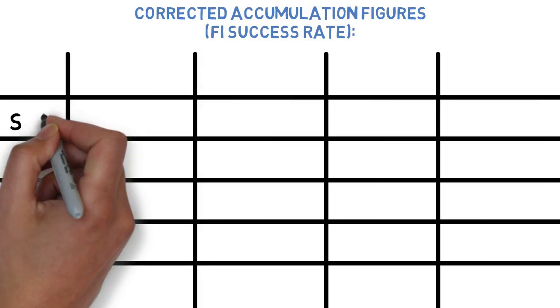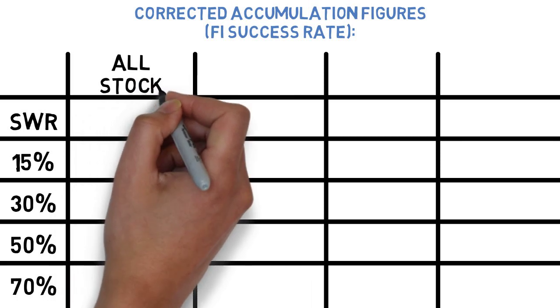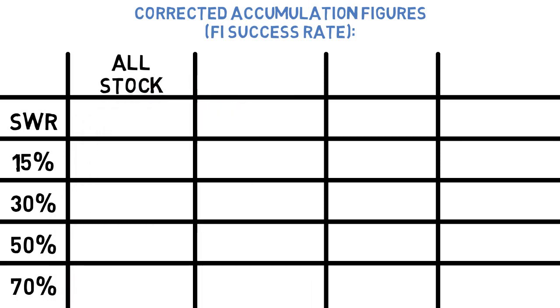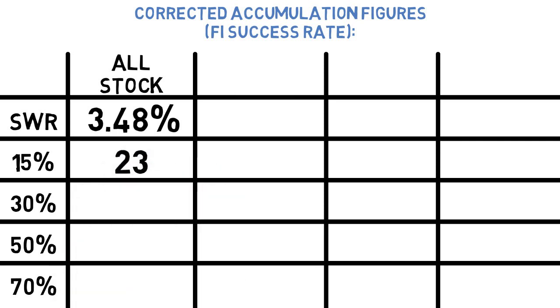Merriman Ultimate strategies. The all-stock strategy, represented entirely by a large-cap blended index fund like the S&P 500, had a 30-year minimum safe withdrawal rate of 3.48% between 1927 and 2019. That's up from the 3.15% we saw in the permanent portfolio. After running the simulation, we find that the all-stock strategy would have reached financial independence in 23 out of a possible 93 scenarios, assuming a savings rate of 15%.